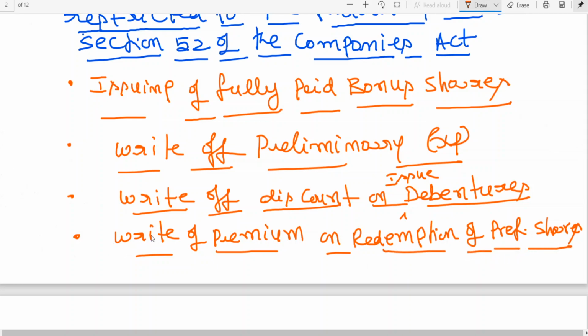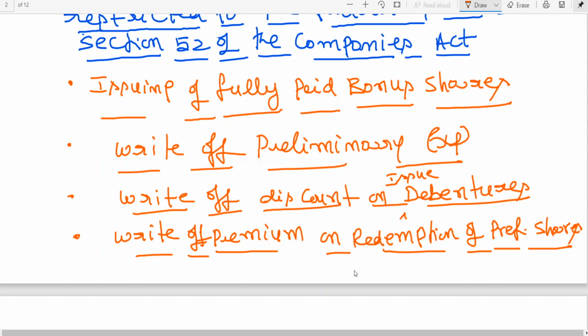Write off premium on redemption of preference shares. See, redemption means repayment. As per the Companies Act, every company has to redeem preference shares within a period of 20 years. If you want to redeem the preference shares, you have to redeem them within a period of 20 years. Except infrastructure companies which are issuing preference shares for infrastructure, there is no restriction on that. I mean, this 20 years is not applicable. That is there in the law, that can be discussed later on.